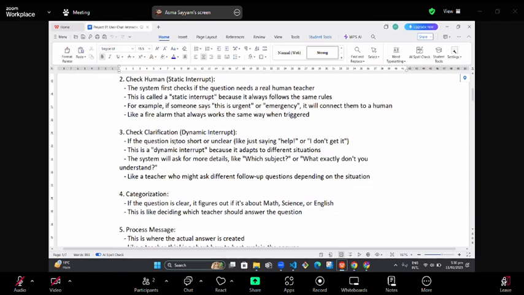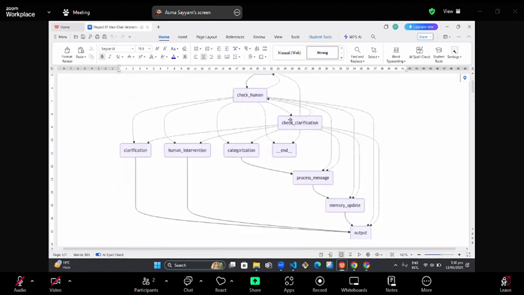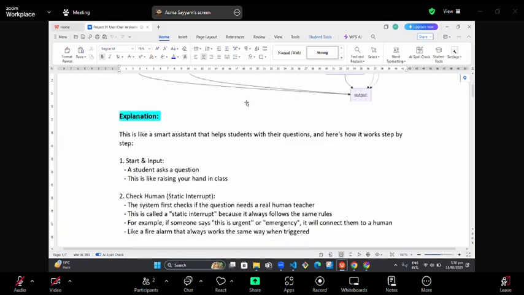In the same way, if the agent is not clear about the user's question, it will ask more questions so that precise answers can be given. That is known as the dynamic interrupt. So this check clarification code is for the dynamic interrupt, and this check human code is for the static interrupt.